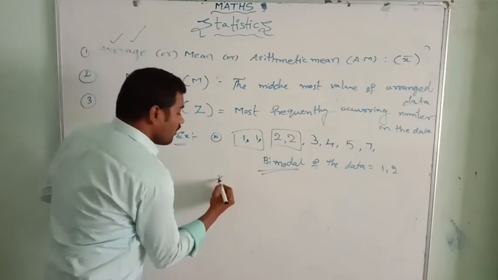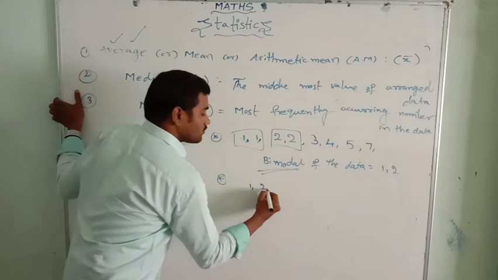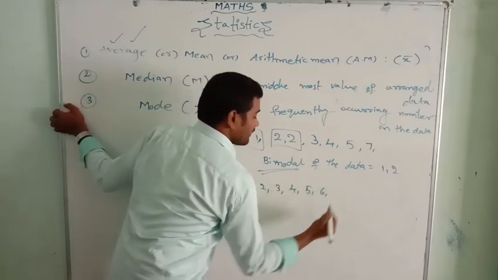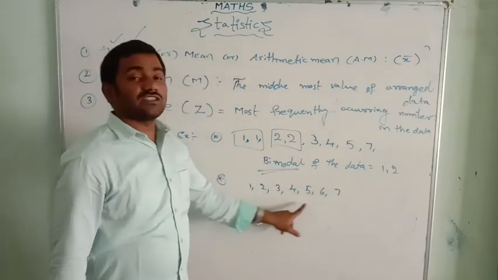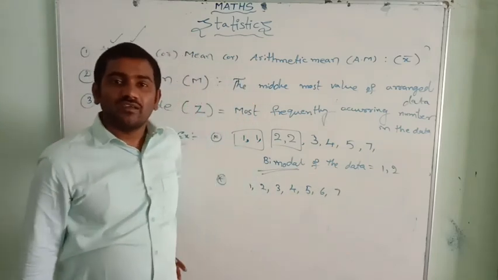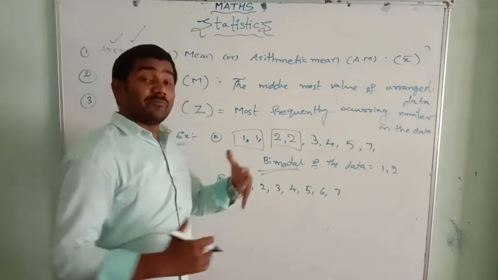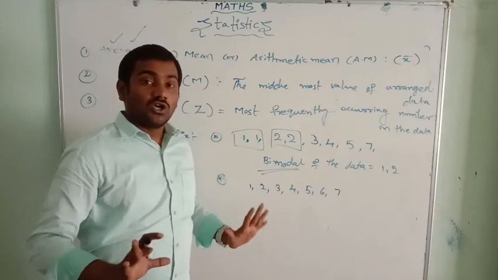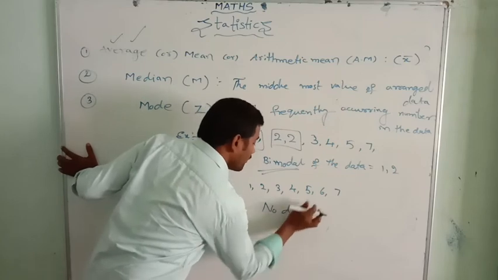Now let me take you one more question. Now 1, 2, 3, 4, 5, 6, 7. What is the mode of this data? No number is repeating twice. So here there is no mode.